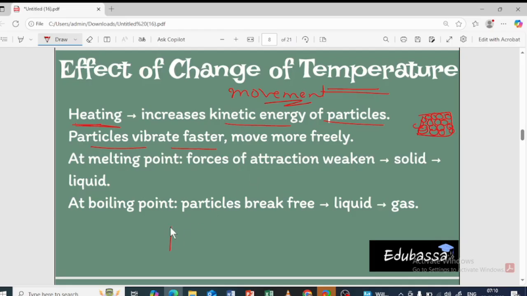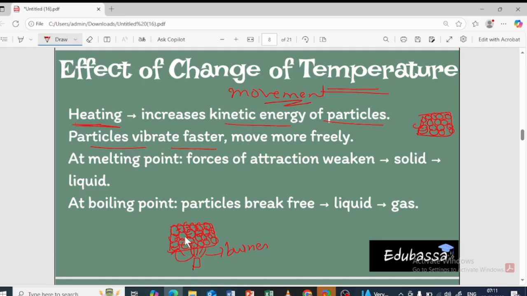So I will explain exactly what is going to take place. This is ice, right? Here the particles are tightly packed, and I have already told you in the previous video that in the solid the force of attraction will be more, right? Now when you are providing heat with the help of the burner, this heat energy is used to break the bond, to weaken the force of attraction that is present between the particles.